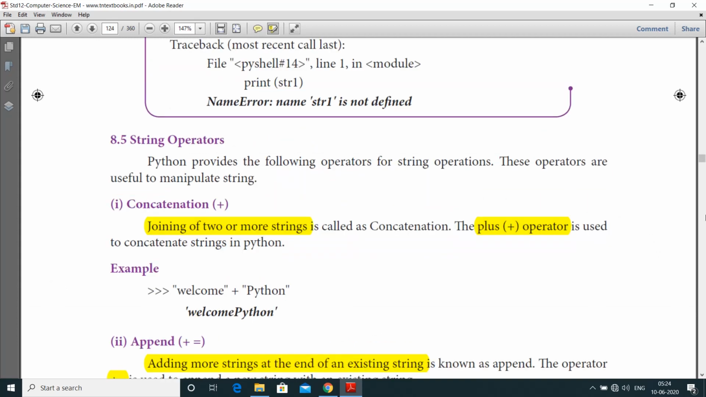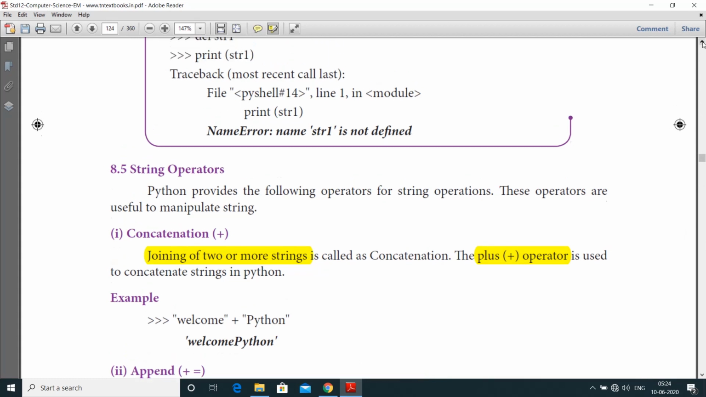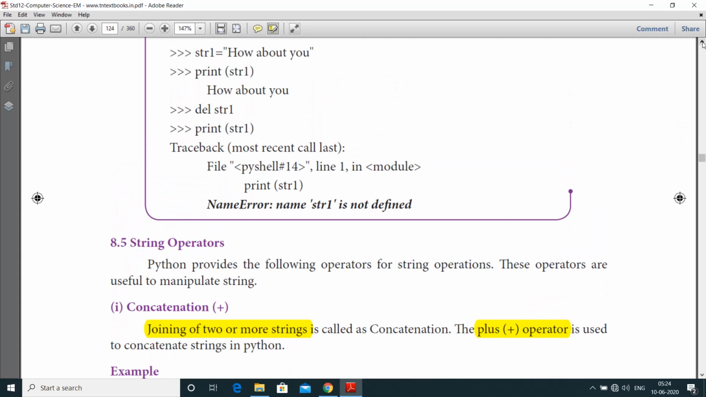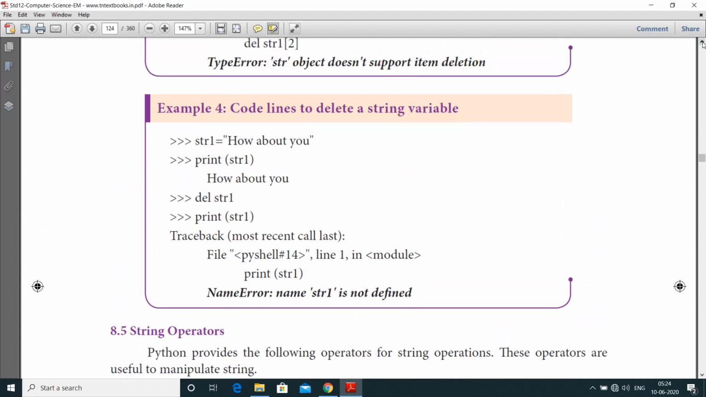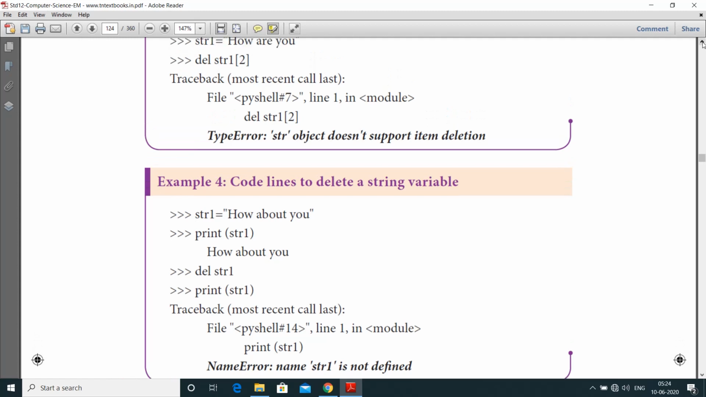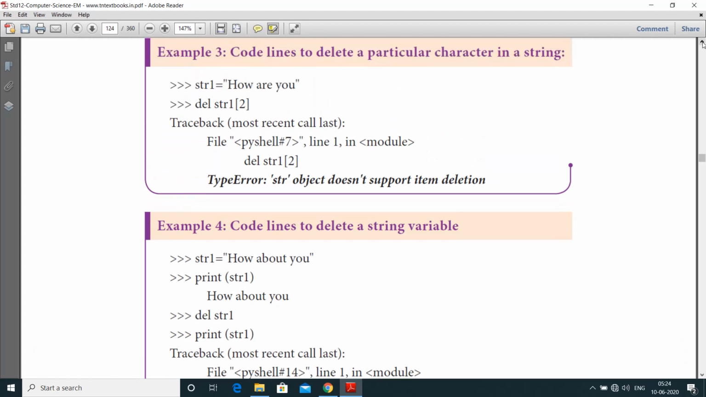can remove strings by using the del command. Let us see the example. First one is to delete a particular character in a string. str1 is equal to how are you. Delete str1 of 2. Here str1 of 2 means o.